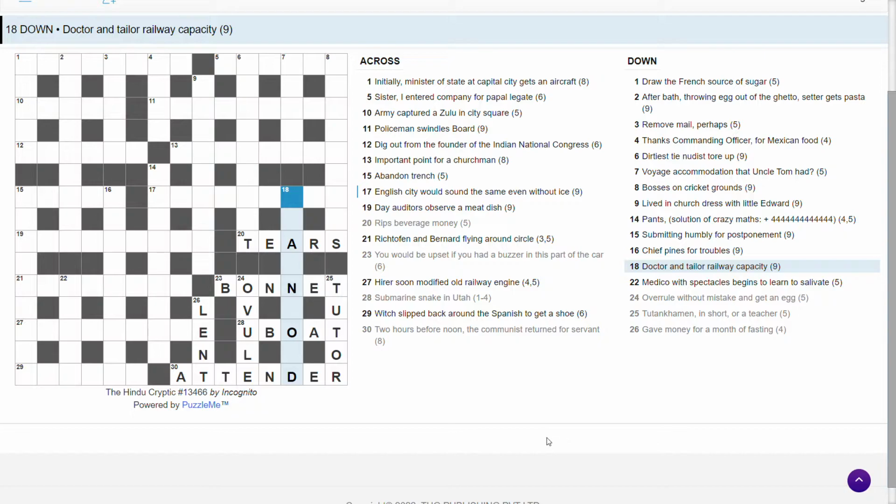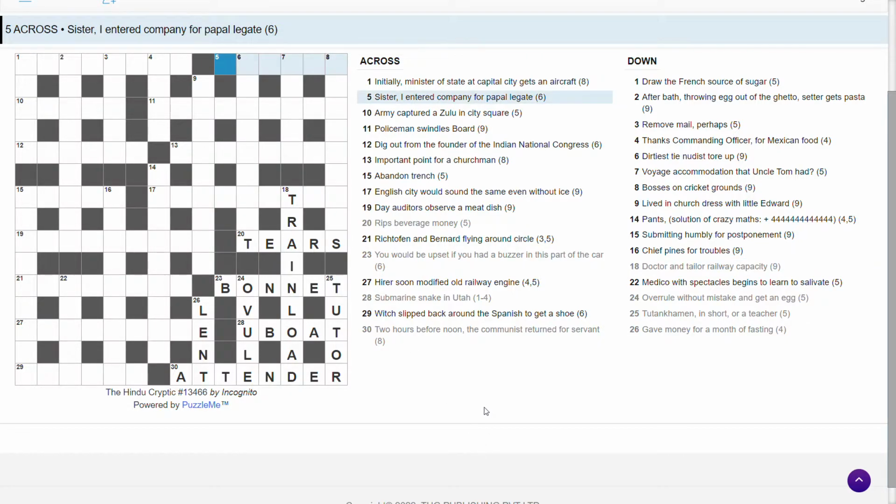No. Obviously not. What is that? Railway capacity. Train, load. So that's an anagram of and tailor. Doctor is saying doctor these letters into something that we want. Railway capacity is a train load. Very good.